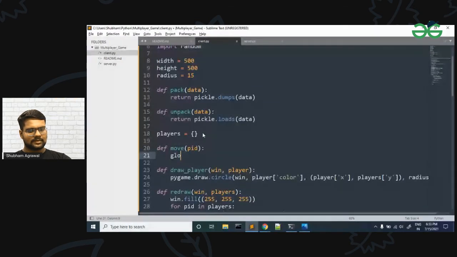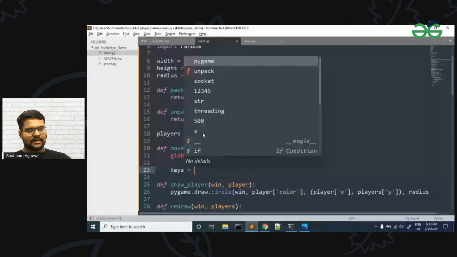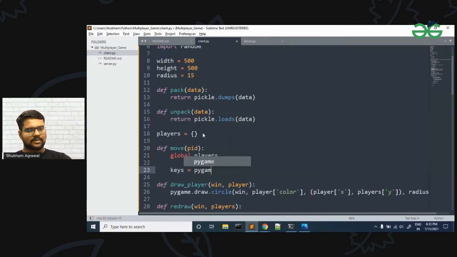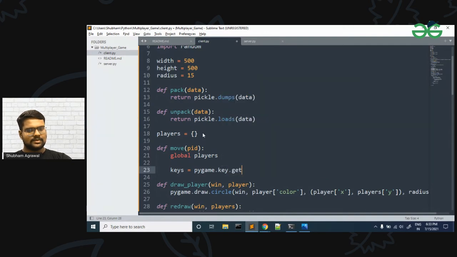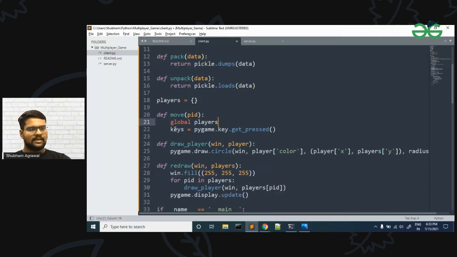Okay, so let me import global players here. Whenever a user presses a key, an event is generated. To catch which key is pressed, we have pygame.key.get_pressed. Whenever a user presses a key, the event will be generated and captured by this pygame.key, and here we have keys. Now we will see which key is pressed.